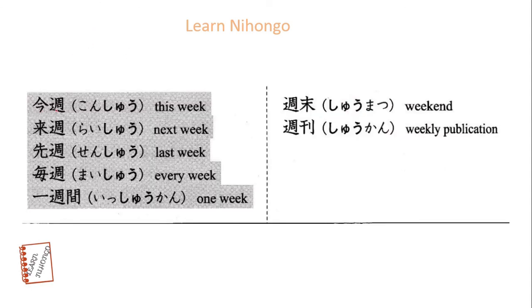Konshu, this week. Raishu, next week. Senshu, last week. Maishu, every week. Isshukan, one week. Shumatsu, weekend. Shukan, weekly publication.